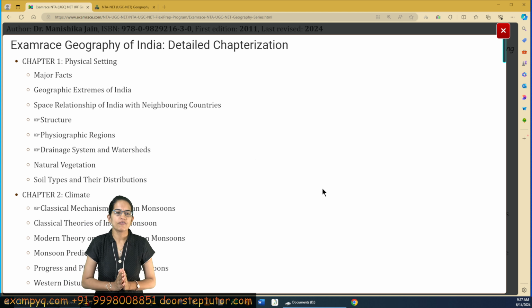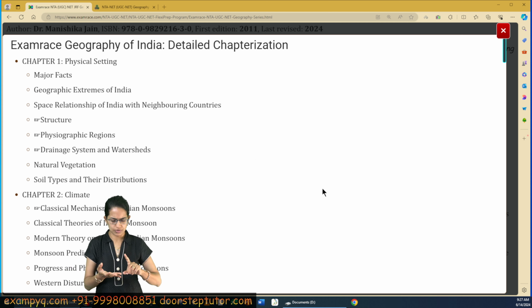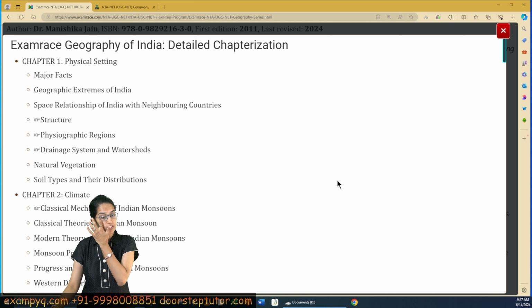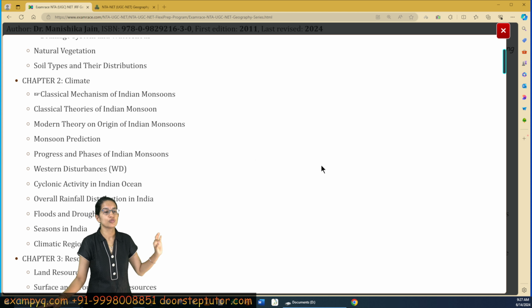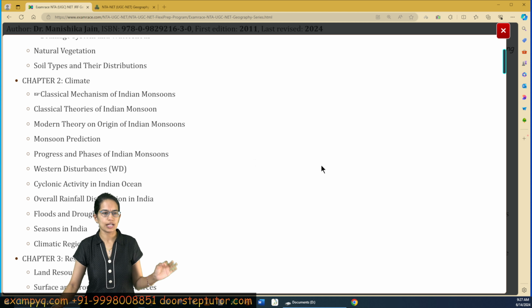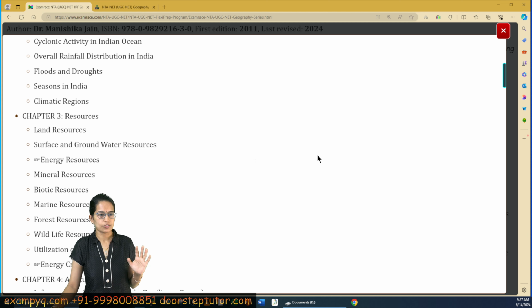Now, under geography of India, physical geography, the major rivers, oceans, the vegetation, the physiographic structure, geological time scale are basic questions. Again, theoretical, you can cover those. Then climate. The most important conceptual topic here is monsoon. The various mechanisms of monsoon, the theories related to monsoon, the classical and the modern theory, western disturbances, El Nino, La Nina. So those are some of the important things that you must cover here.